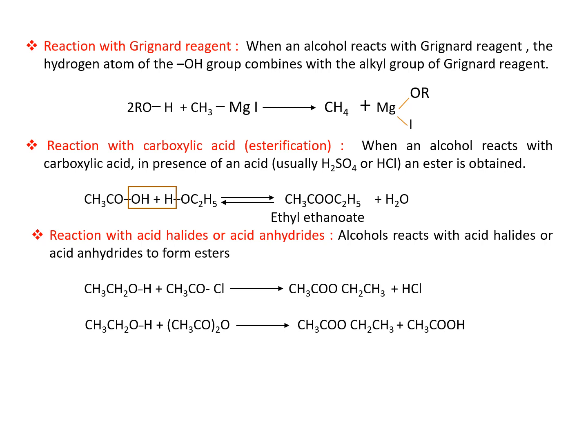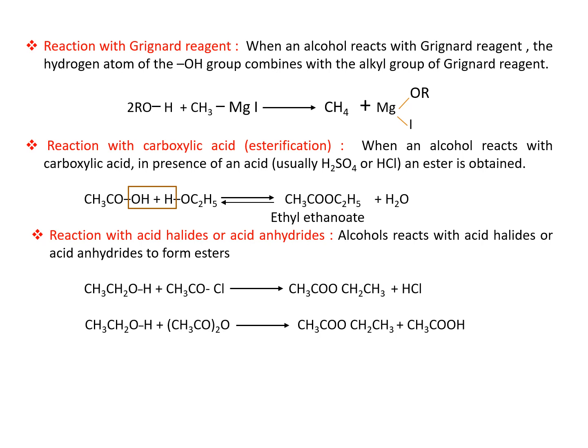So next is reaction with the carboxylic acid, that is esterification reaction. When an alcohol reacts with carboxylic acid in presence of a strong acid like sulfuric acid or HCl, an ester is obtained. Here, this ethanoic acid will react with alcohol ethanol to form an ester, ethyl ethanoate, by the loss of one molecule of water.